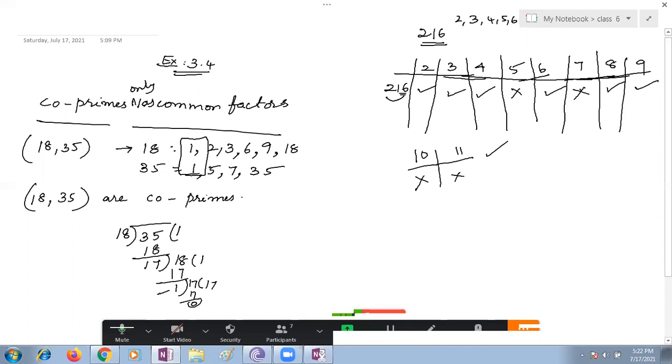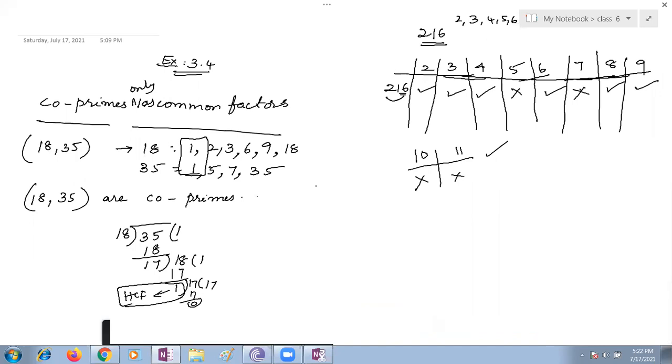The last divisor is the HCF. What is the HCF here? The HCF is only 1, so they are co-primes. That is one more logic you are supposed to remember, children. If the HCF is 1, then the given numbers are co-prime numbers.